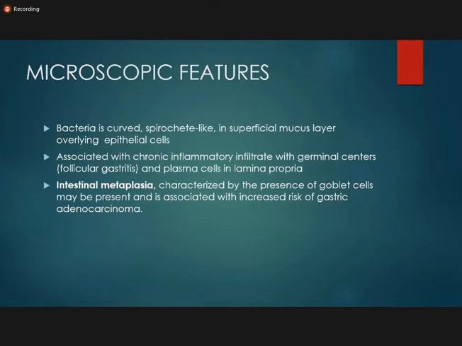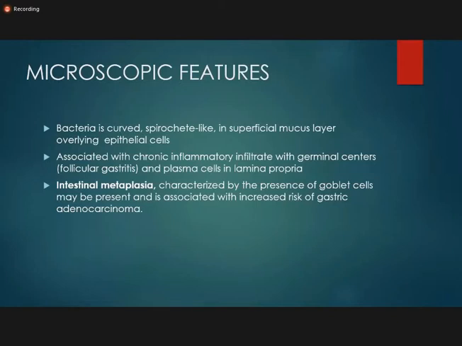Along with this, you find the active germinal center. This is a follicular gastritis. You find the inflammatory cells and the lymphocytes. They make the follicles. They are arranged in the circular form with a germinal center within it. So this is the chronic follicular gastritis, along with the plasma cells in the lamina propria.